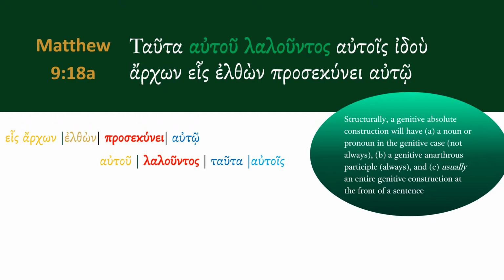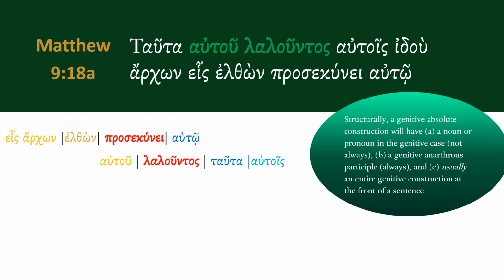Let us now learn how to recognize a genitive absolute participle construction. These types of constructions can be defined in two ways. It can either be defined semantically or it can be defined structurally. For the purpose of learning, I want us to look at both options, because if you are able to identify the construction, you will be able to understand its semantic force. Let's first consider what it looks like structurally.